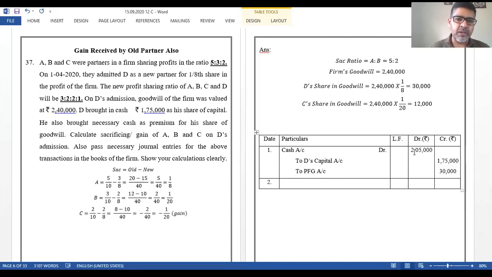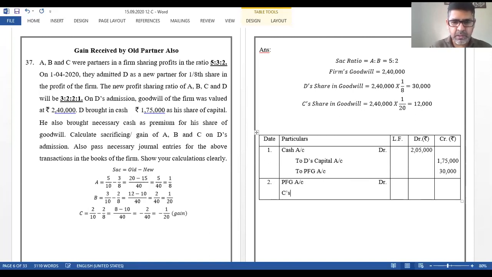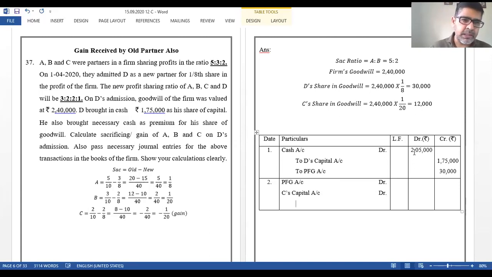Now the second entry. We know the premium for goodwill has to go to sacrificing partners, but in this case one of the existing partners also gained, so he needs to compensate. So let us write one entry over there. Premium for goodwill account debit, the amount brought by D. Second, C is also a gaining partner, so C's capital account debit. He will not bring cash, but the amount will be taken out of his capital. Now, who are the sacrificing partners?